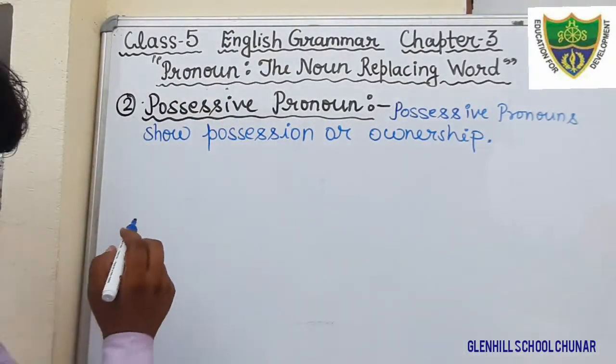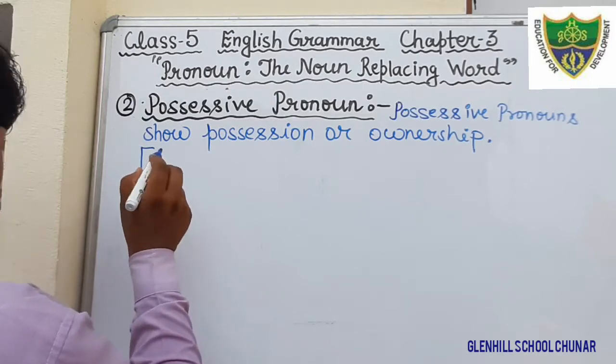Just write down the words which are used as possessive pronouns from the next line.